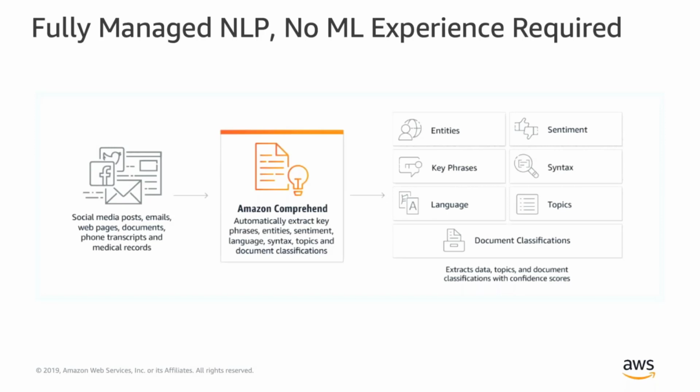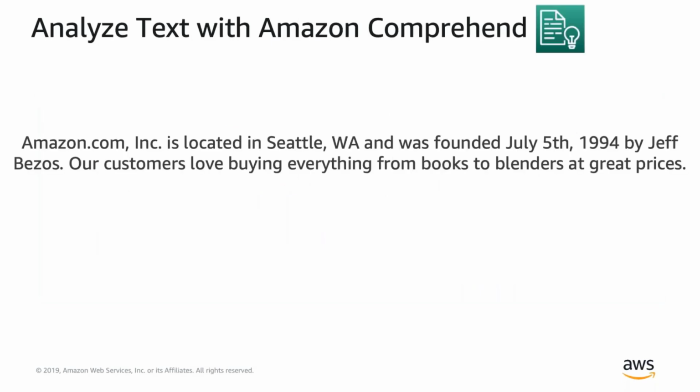And then one of our most popular APIs, it allows you to classify documents. So in this case, you would define your own categories and then Comprehend would classify those documents into those categories. A common use case is routing of tickets or customer contacts so that it reaches the right people in a company. So let's see how Amazon Comprehend works with this example.